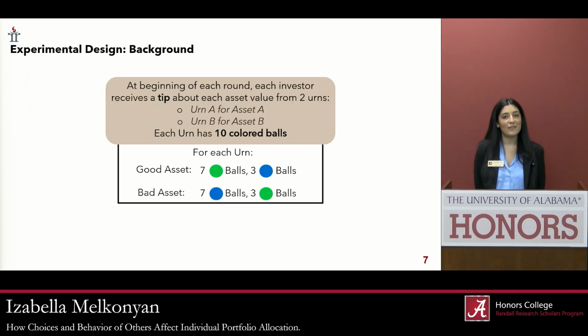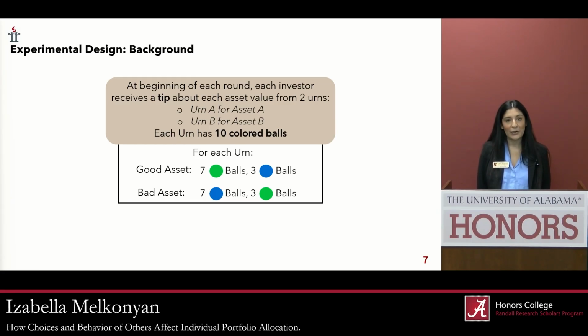So before these investors make their decisions, they will receive a tip about each asset from 2 urns, urn A and urn B, urn A corresponding to asset A and urn B with asset B, and each urn will have 10 colored balls. If it's a good asset, the urn will have 7 green balls and 3 blue balls. And if it's a bad asset, the urn will have 7 blue balls and 3 green balls. So the system will randomly select a ball from each urn and reveal this to the investors.